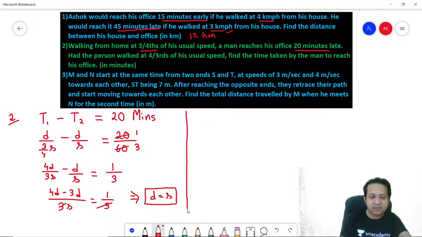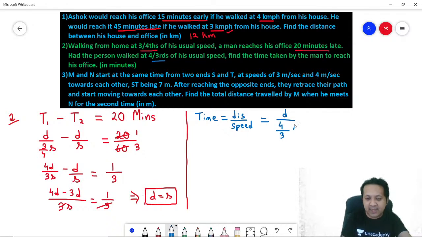Is this easy? Now think about it. Next, what are they asking? They are saying, had the person walked at 4/3 of his usual speed, find the time taken by the man to reach his office. So what is time? Time is distance divided by the speed. Correct? What is the distance? Distance is D. What is the speed? He is now traveling at 4/3 of his usual speed. So can I say 4 by 3 S? Remember, D is equal to S, so you can simplify D and S. What you basically get is 3 by 4 hours. 3 by 4 hours. That's the answer.